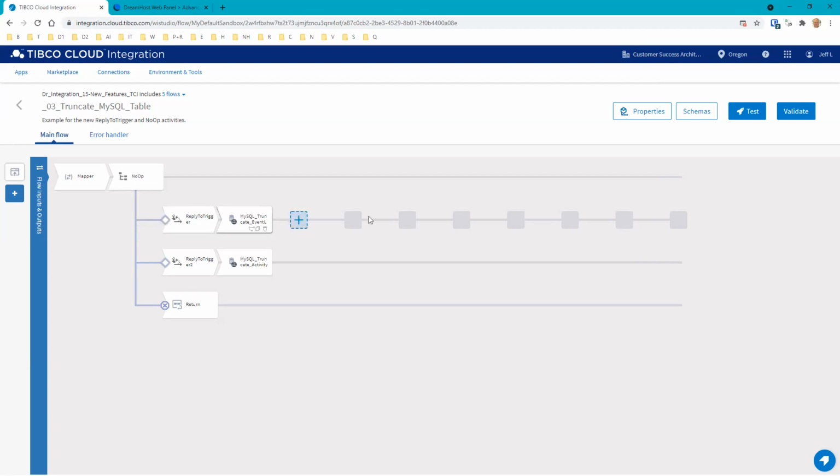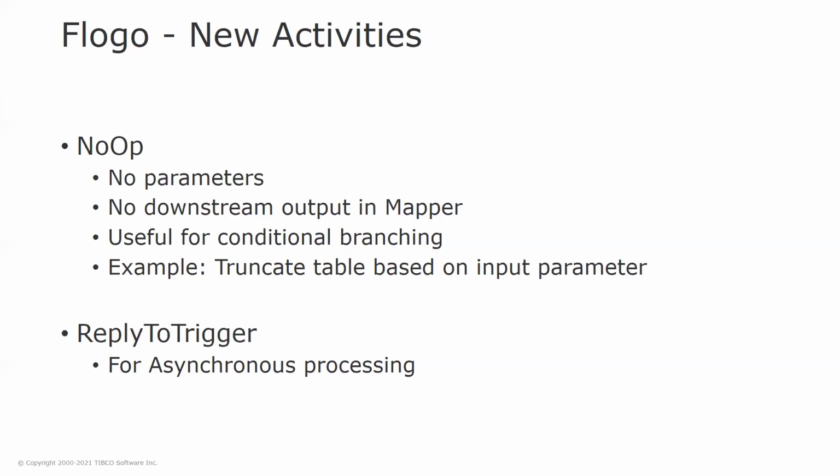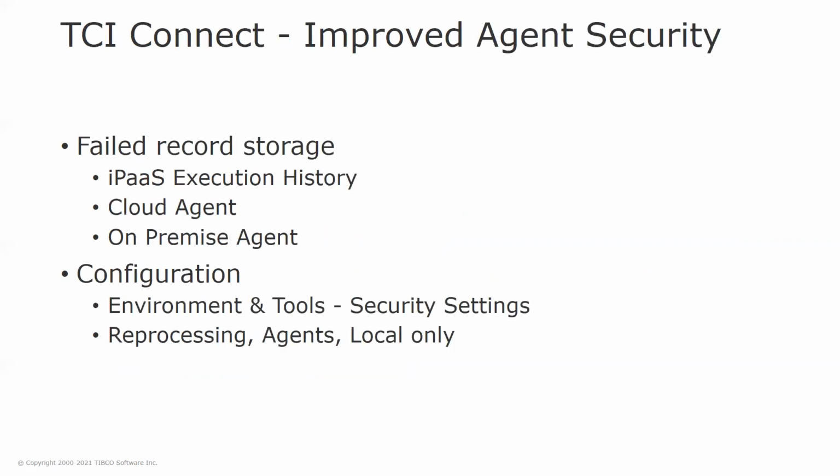So again, this could be much longer and involved. It could be reaching out to a lot of different other endpoints and pulling things in, but it does give you the ability to do something that's asynchronous and then continue processing there. So again, here we have our 2 new activities, our NoOp. This is useful for conditional branching, and then ReplyToTrigger. So these are some really great improvements to Flogo, the ability to trigger triggers for start and stop applications, and then this new ReplyToTrigger to allow us asynchronous, and the NoOp to give us better branching options.